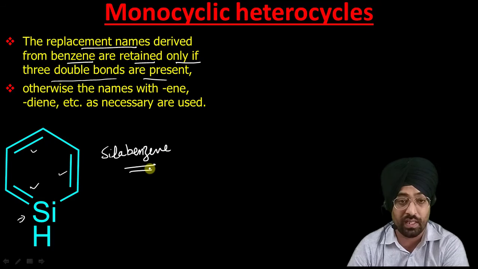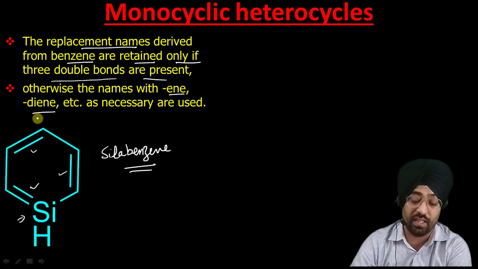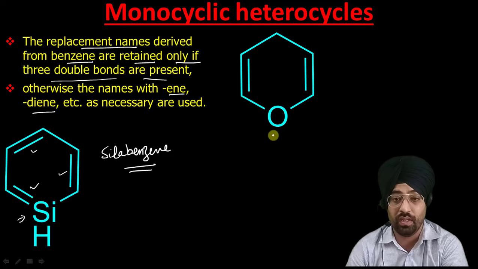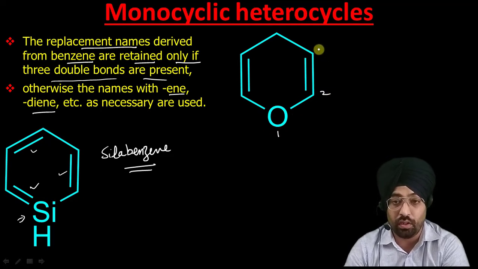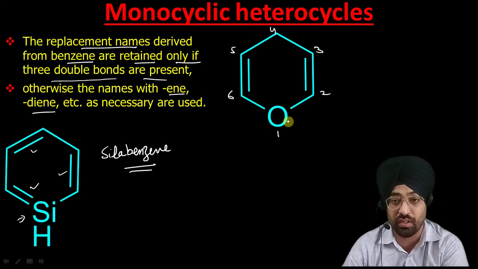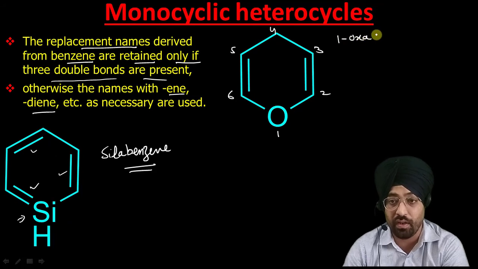But on the other hand, if we don't have these three double bonds, then we have to use ene or diene accordingly, whether it is a single bond or a double bond. Now suppose this compound. Here the numbering will start from here: 1, 2, 3, 4, 5, 6. So its name will be oxa. First we have to specify the oxygen, so we say 1-oxa, it is at the first position, cyclohexa.